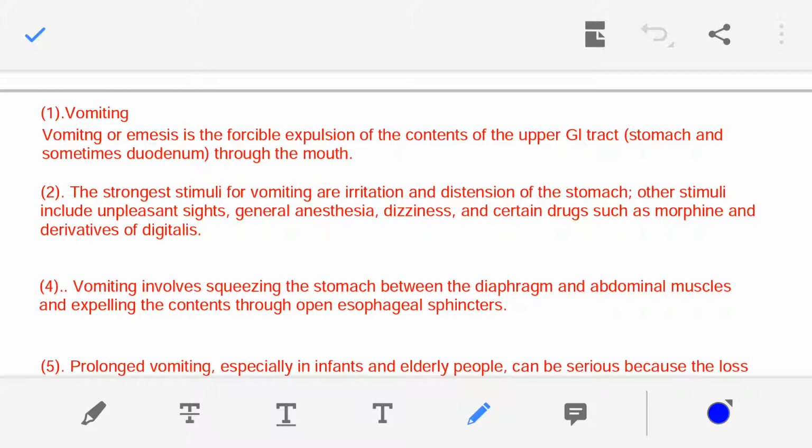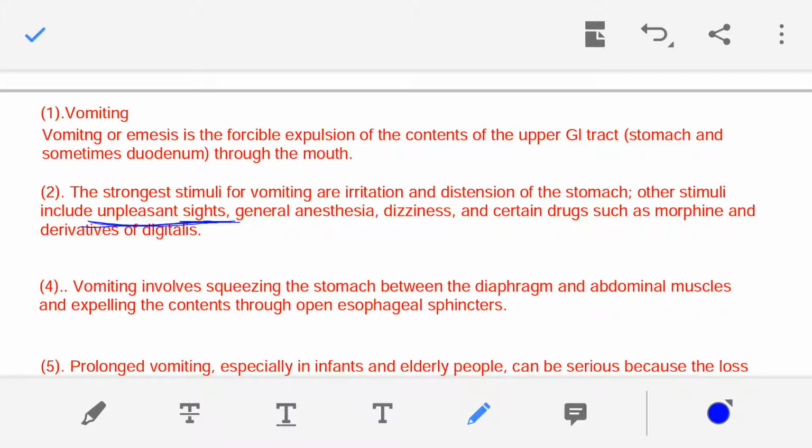Then there are some other stimuli or causes of vomiting, such as an unpleasant sight. Let's say we come across garbage, or sometimes in our life we have to visit a public toilet. So the person goes into the public toilet and starts vomiting.